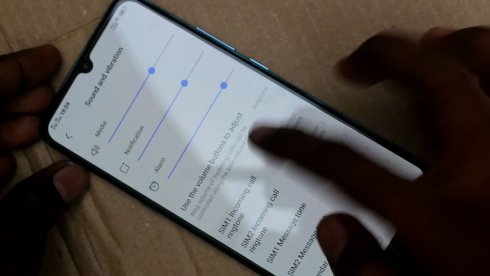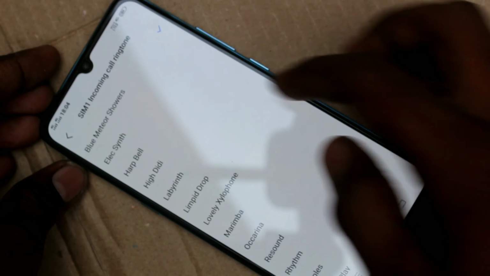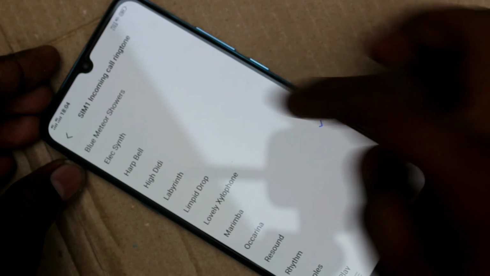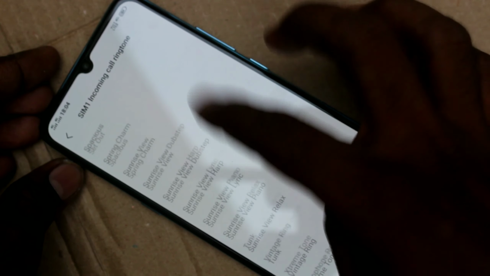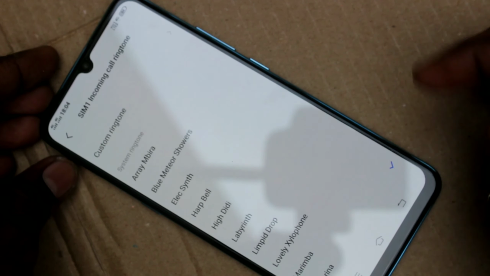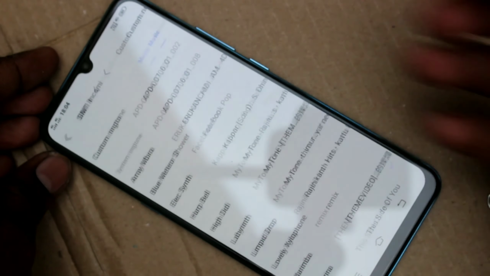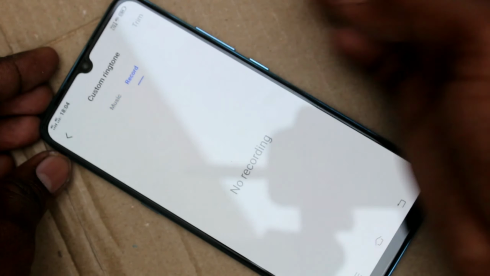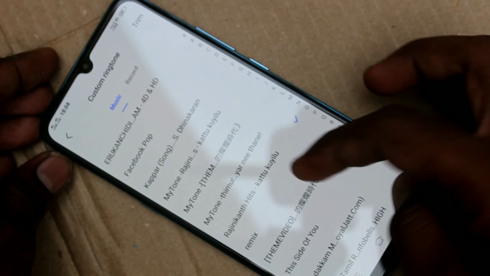Click on SIM1 incoming call ringtone and select any tone that are available within your phone. These are all system ringtones. You can also choose your own ringtone using custom ringtone. Click on custom ringtone and select any music file that is available within your folder. That is, you can have any music file in your memory card and you can select it here.